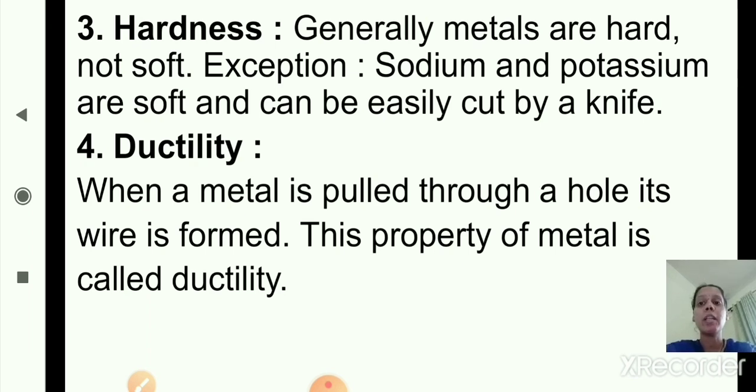Ductility means when a metal is pulled through a hole, its wire is formed. So this is about ductility. Now we'll move to the next property. Till now we have seen four properties: physical state, luster, hardness, and ductility. Now the fifth property is malleability.